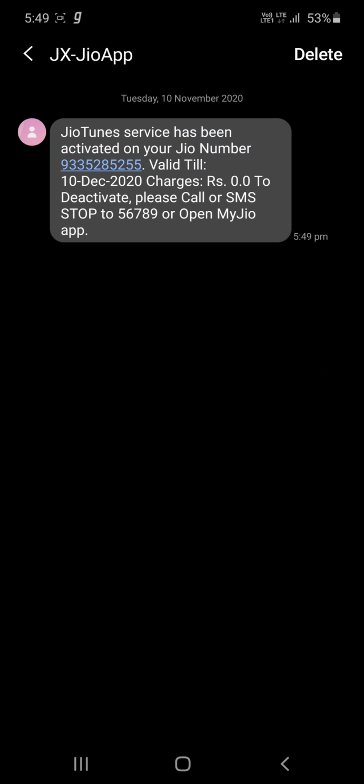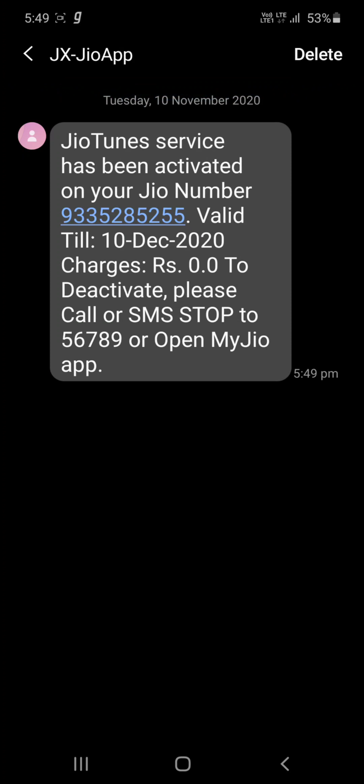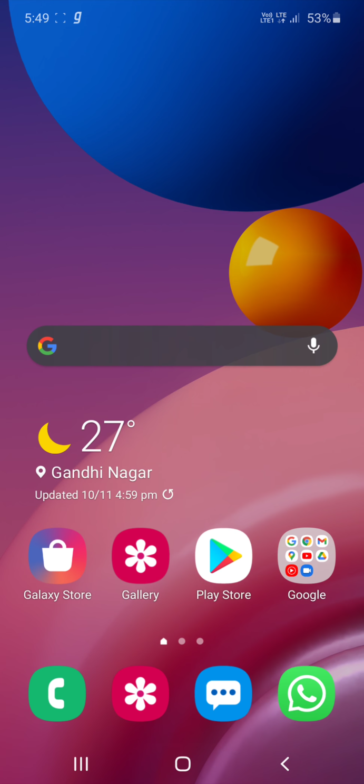Now a message came that your Geo Tunes service has been activated on your Geo number. It is valid till this date, charges this, ₹0 to deactivate. Please call or SMS stop to this number or this.